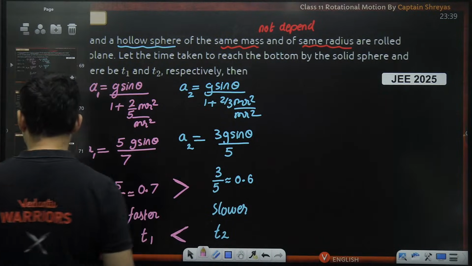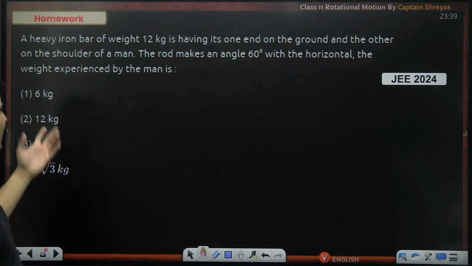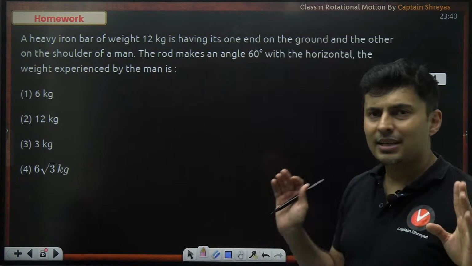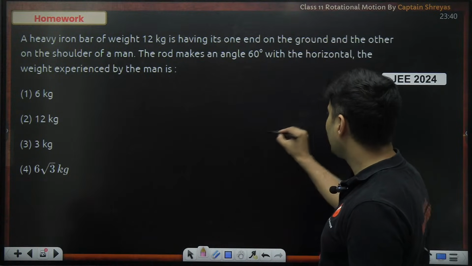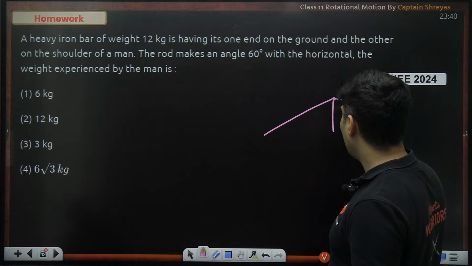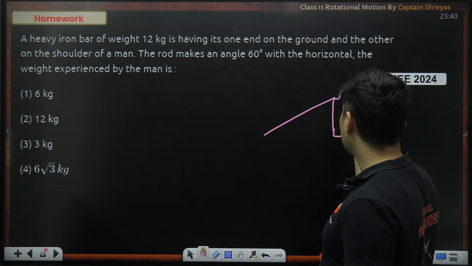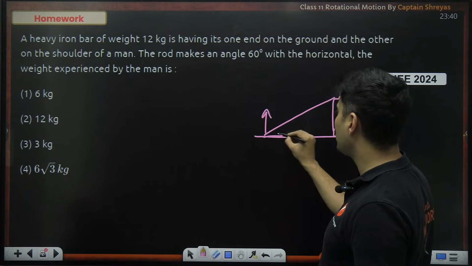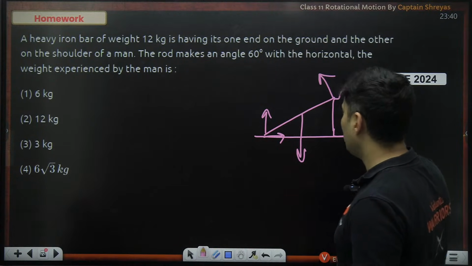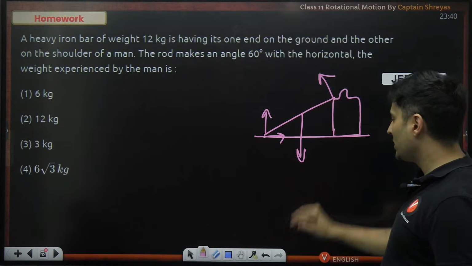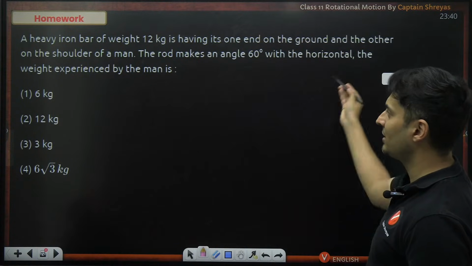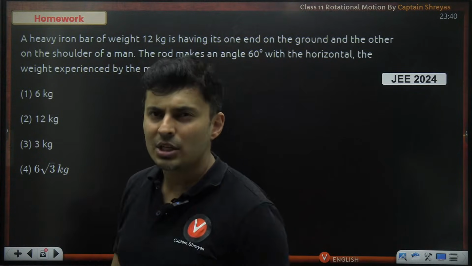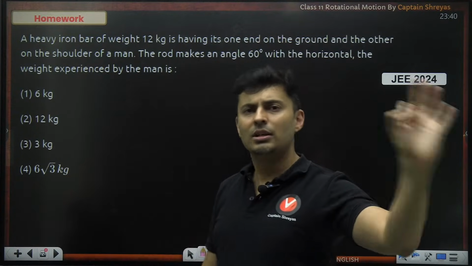I have kept a homework question for all of you to solve. It's based on the equilibrium concept on a ladder. Basically, there is a ladder and it is being supported by the shoulder of a person. Imagine this is our person. Draw the free body diagram: normal force, friction force, weight force, and all of that. The question is how much is the force given by the shoulder of the person, or the weight experienced by the shoulder of the person. So draw the FBD, balance the torques, and you will get the answer.